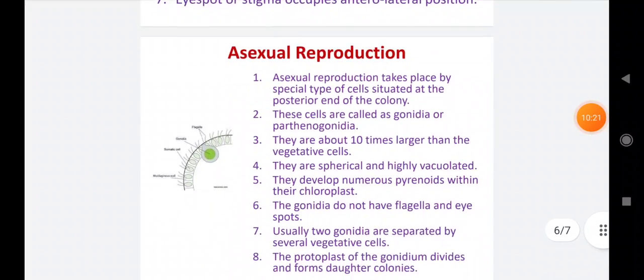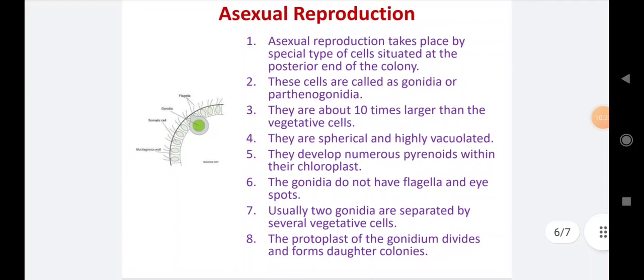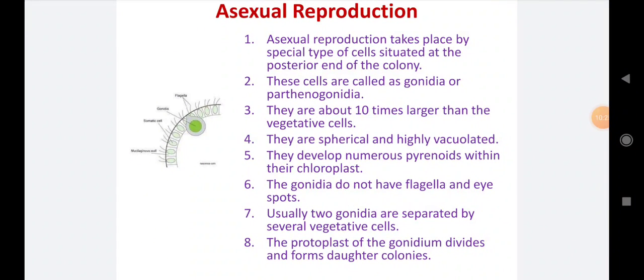So now the next aspect is the asexual reproduction of the volvox. Number 1, asexual reproduction takes place by a special type of cells situated at the posterior end of the colony. These cells are considered special cells and are situated toward the posterior side, not the anterior side toward the flagellum.